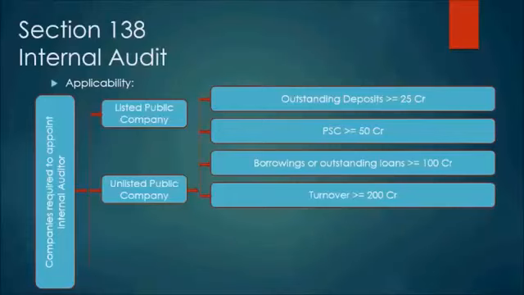So far we have seen two categories. The listed companies, those that have their share capital issued in the market, all of them will have to mandatorily appoint an internal auditor. And the unlisted companies will be divided into two categories, public and private. So in case of private companies, we have seen the four basic conditions, and it is very simple to remember. It just doubles itself. The numbers serially double. So when we talk about deposit, it's 25.